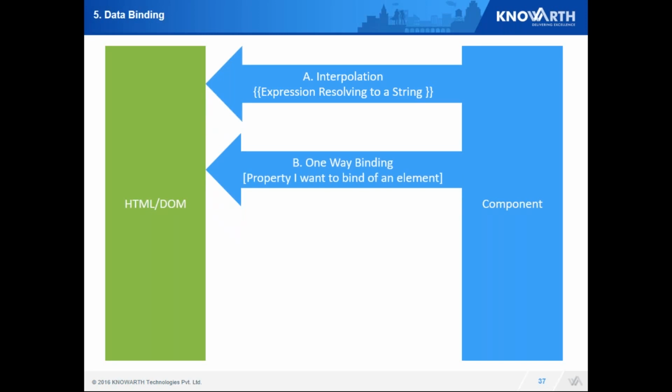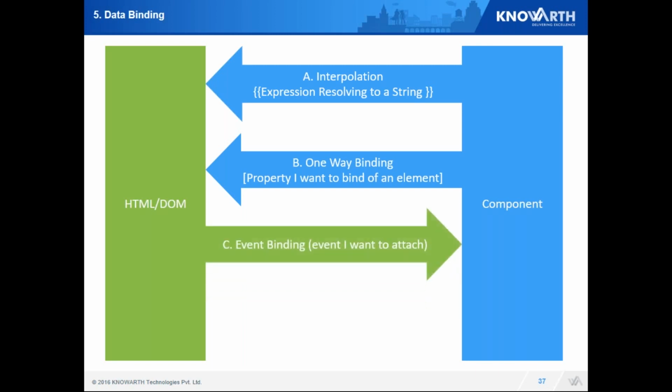Things which I pass in square braces again can be accessible on the DOM. It is pretty similar to interpolation, but the general convention over here is using one-way binding for binding properties. Next is event binding. So whatever things I perform on my DOM needs to be sent back to the component, for which I use event binding.